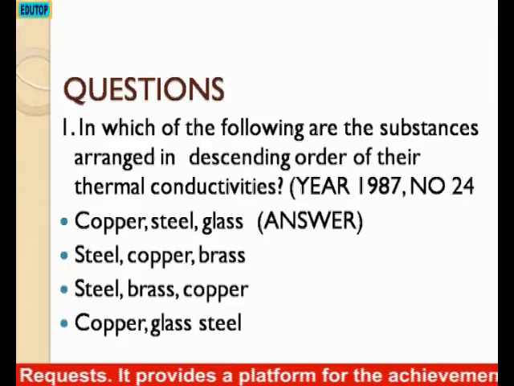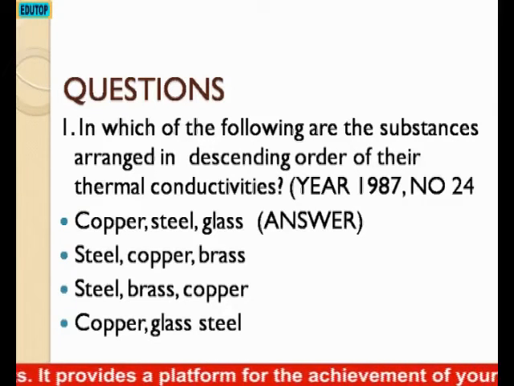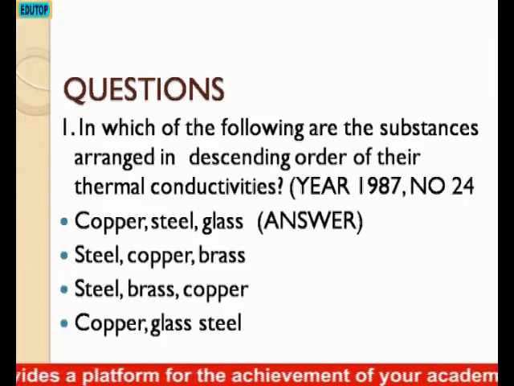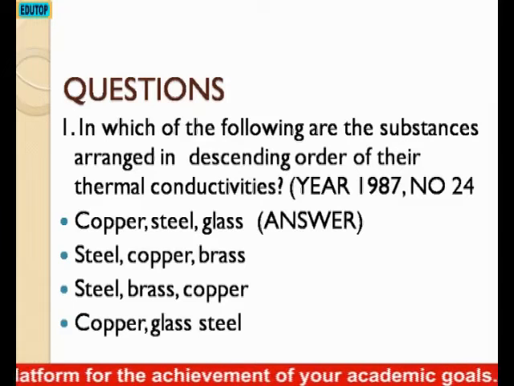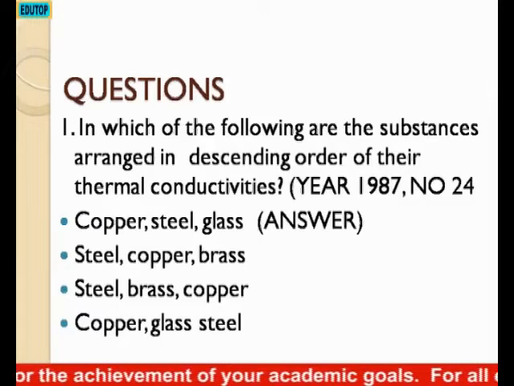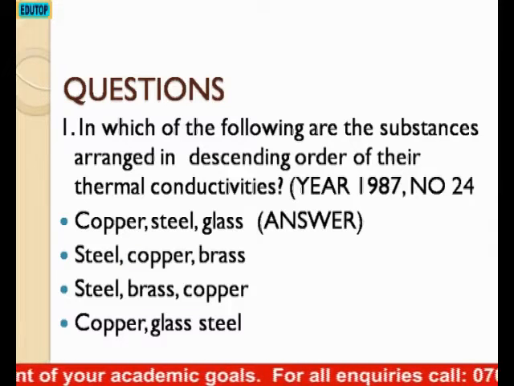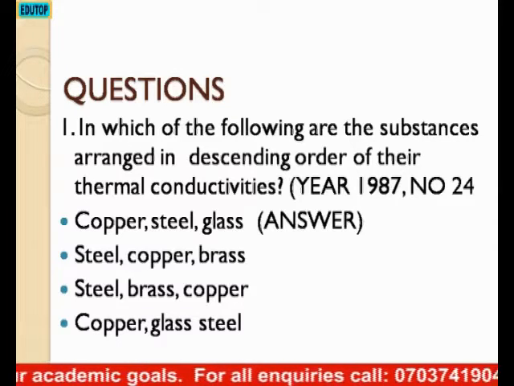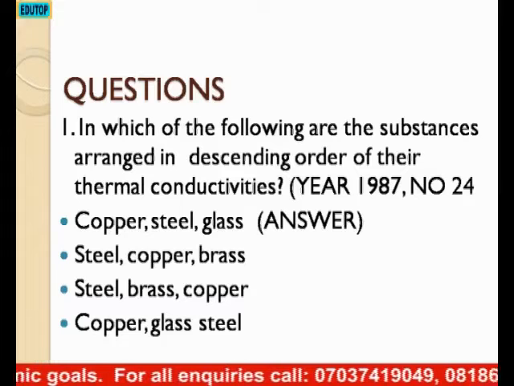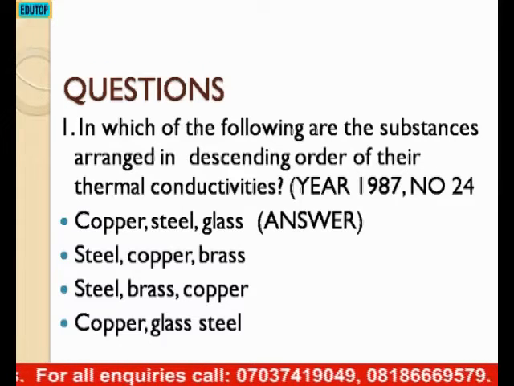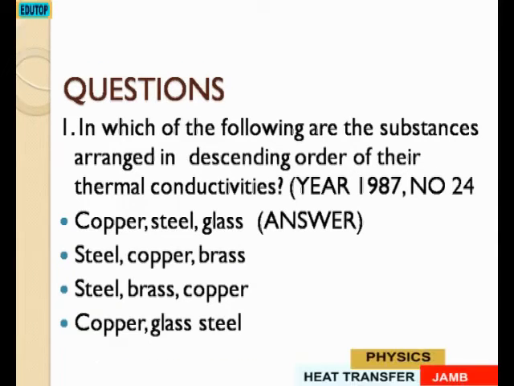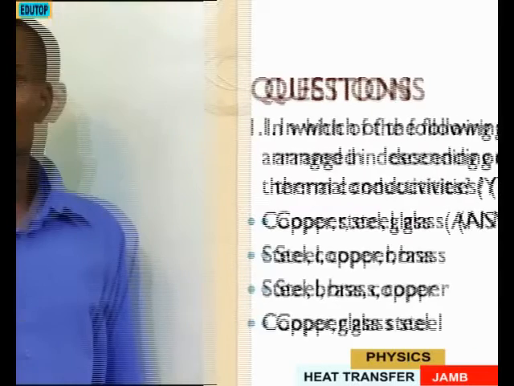The first answer says copper, steel, glass. Number 2, for B, steel, copper, brass. For C, steel, brass, copper. For D, copper, glass, steel. Copper, steel, and then glass. And that's the answer for question number 1.